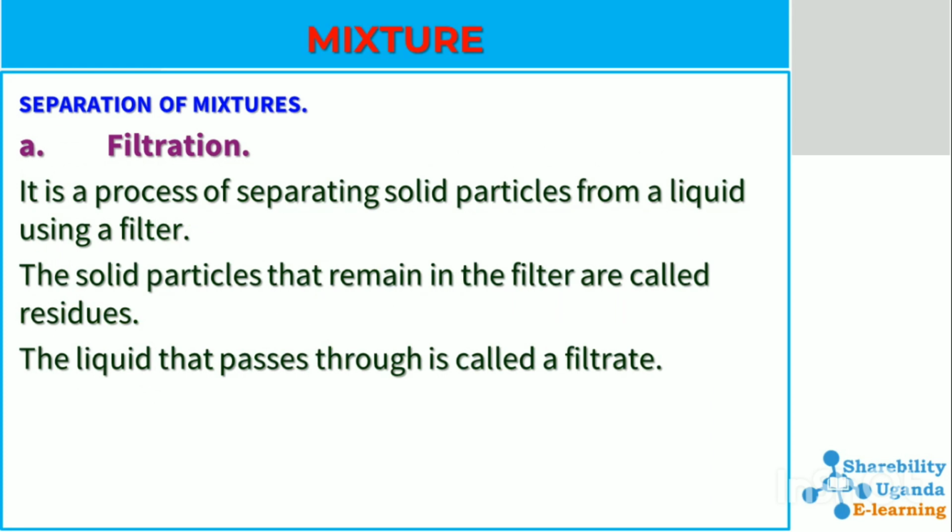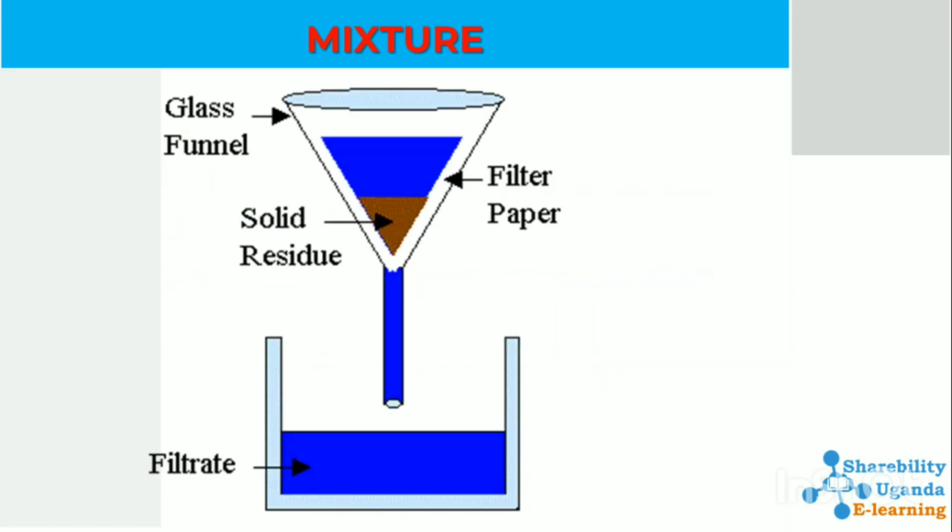We have methods of separation of mixtures. We have method number one, which is filtration, which is the process of separating solid particles from a liquid using a filter. The solid particles that remain in the filter are called the residues, whereas the liquid that passes through is called the filtrate. We have an illustration of how filtration is done. You see the filtrate and then the residue.